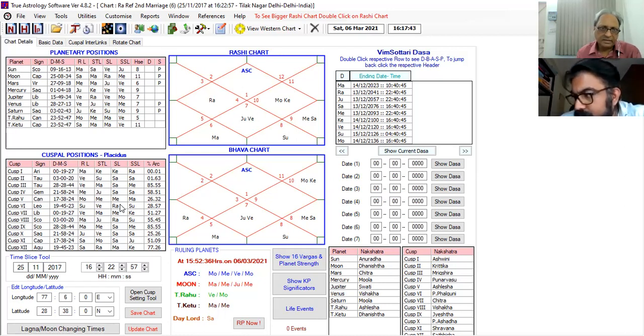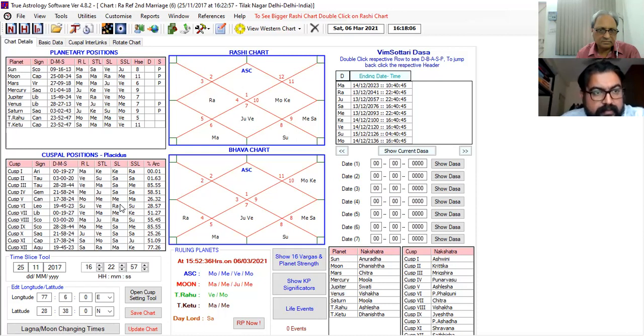Now, sir, we have to read the promise of the seventh sub-sublord. The condition is that the seventh sub-sublord also has to make a relation with the ninth house directly or indirectly. You read Ketu as the seventh house sub-sublord.